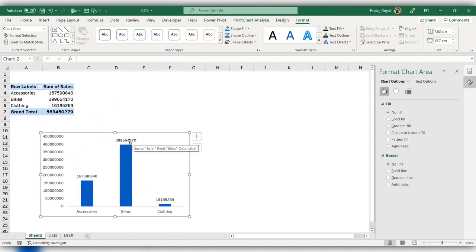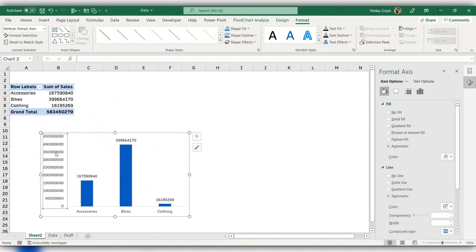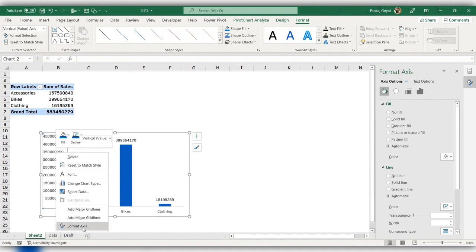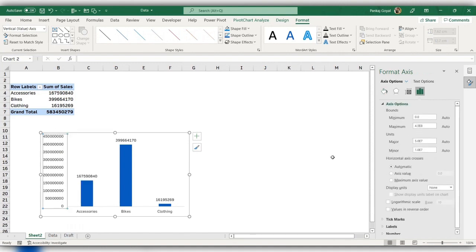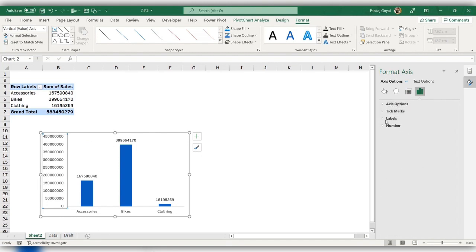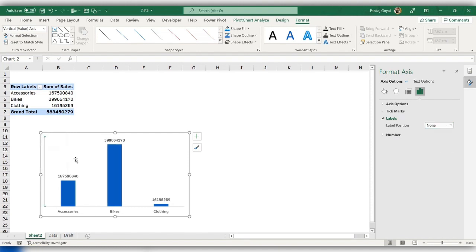Also, since I have the data labels mentioned on the bar, I don't want this axis. So I'll just click on this axis, right click and go to format axis. Under format axis, you can see 4 options. Under labels, you can change next to axis to none so that this axis disappears.